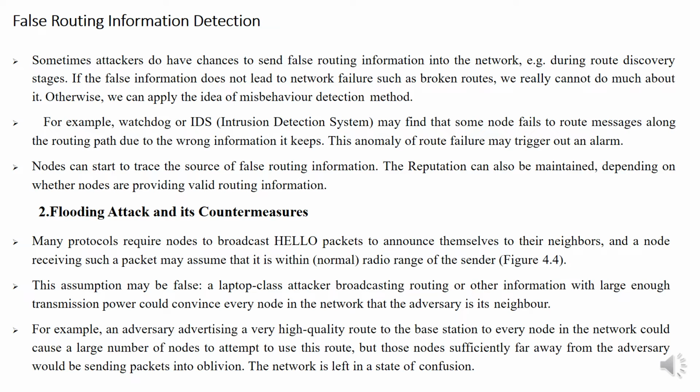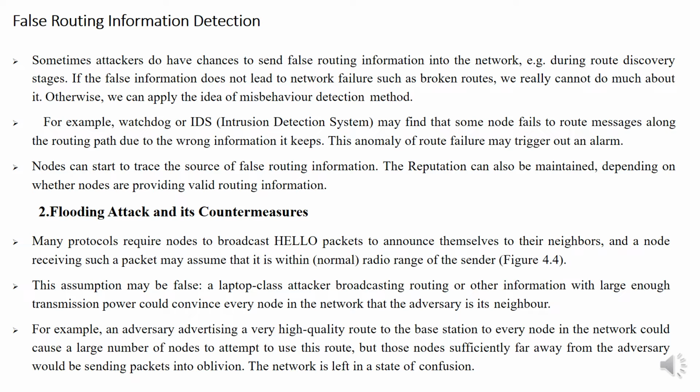False routing information detection. Sometimes attackers do have chances to send false routing information into the network. For example, during route discovery stages, if the false information does not lead to network failure, such as broken routes, we really cannot do much about it. Otherwise, we can apply the idea of misbehavior detection methods.